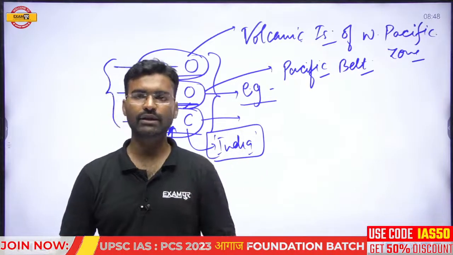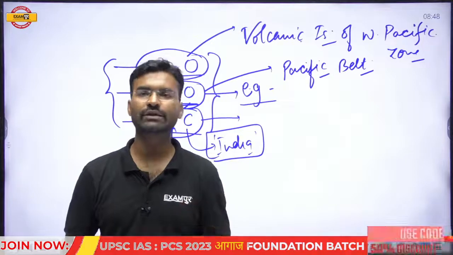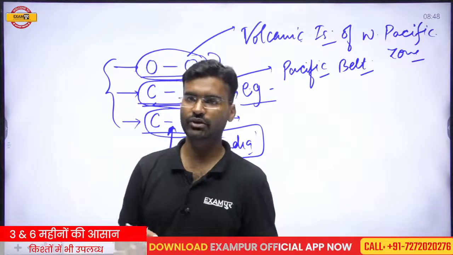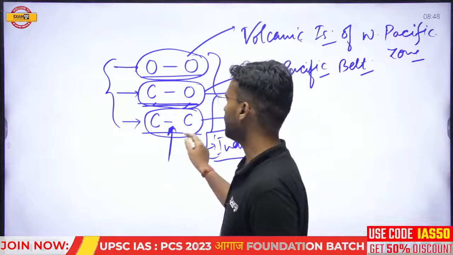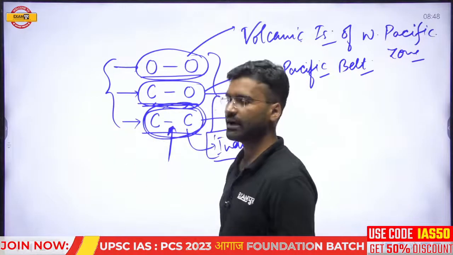Earlier, evidence of volcanic eruption has been seen in the Himalaya region, but today there is no volcanic eruption. What is the reason behind this?